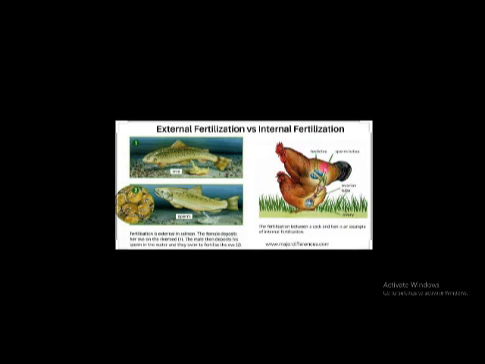In internal fertilization, if fertilization occurs inside the female body, it is called internal fertilization. Here a hen and cock are there. The cock introduces sperms into the hen's body. So the male animal introduces sperms into the female body, and fertilization occurs in the female body. External means outside the body, internal means inside the body. So fertilization is mainly of two types, external and internal.